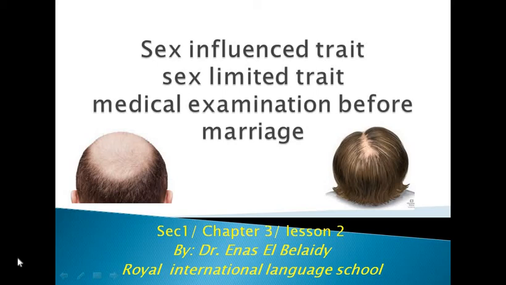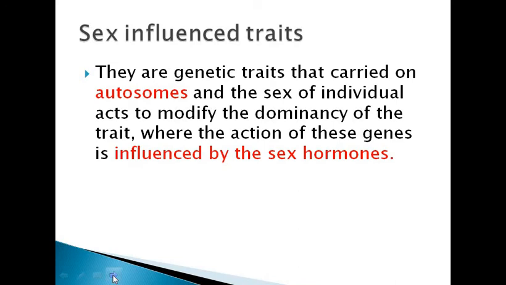Hi everybody, today inshallah we'll talk about sex influenced traits, sex limited traits and medical examination before marriage. What about the sex influenced traits?